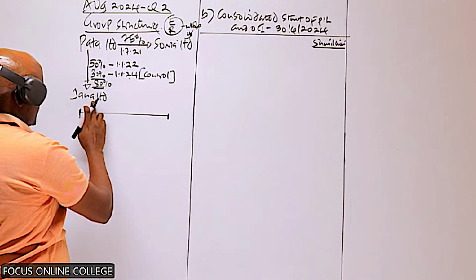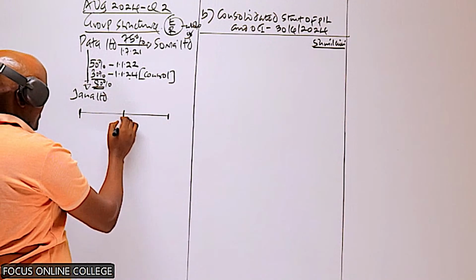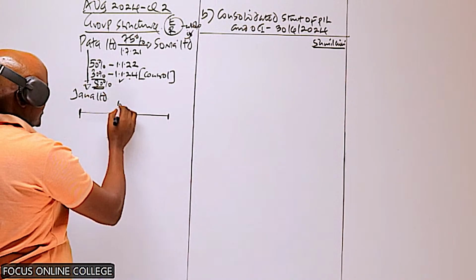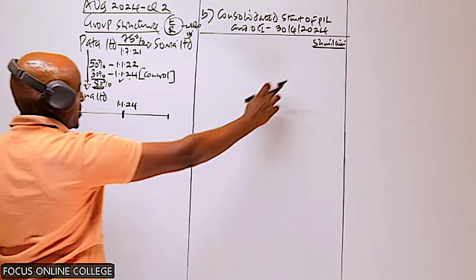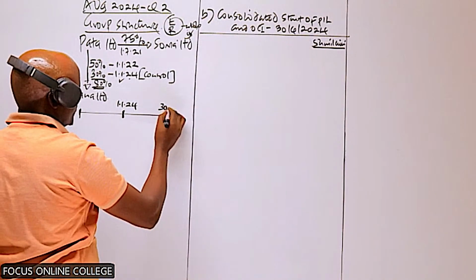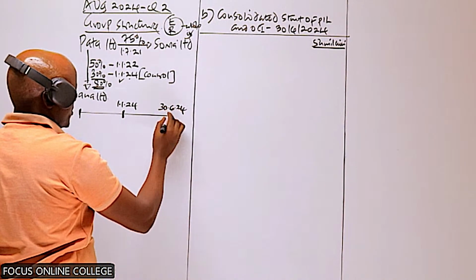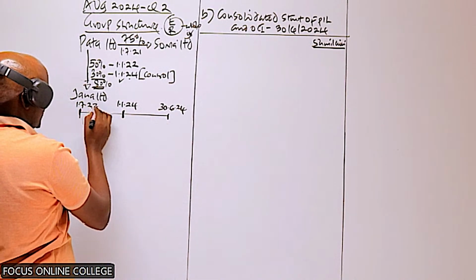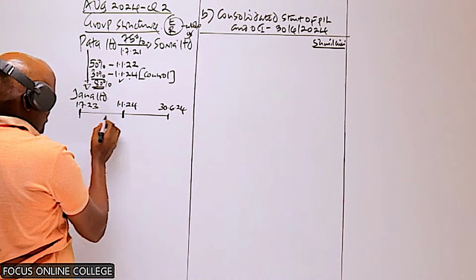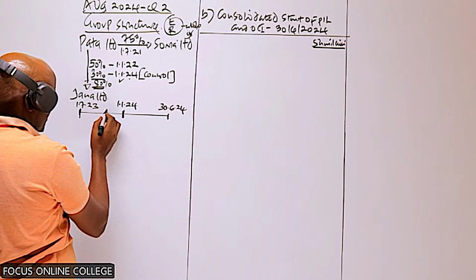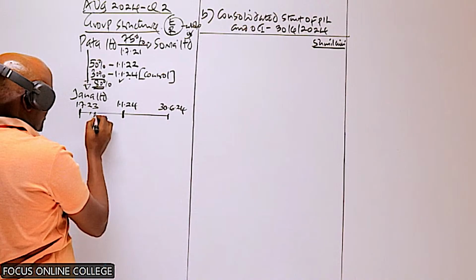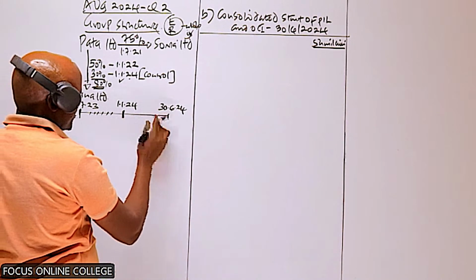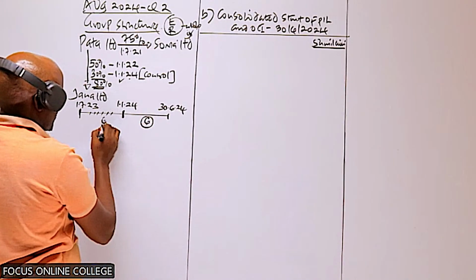But now this one, that is Jana, you can see the parent company acquired the control on which date? This date here, that is 1st January 2024. The year is ending 30th of June 2024. So the year started here on 1st of July 2023. So how many months do we have here? Basically here we have 6 months, because we have July, August, September, October, November, and December. And then here we have 6 months.